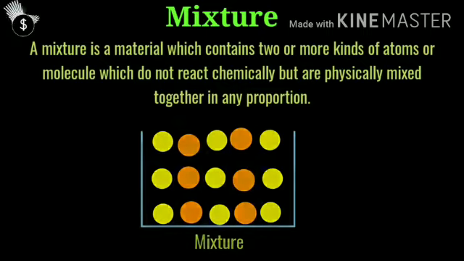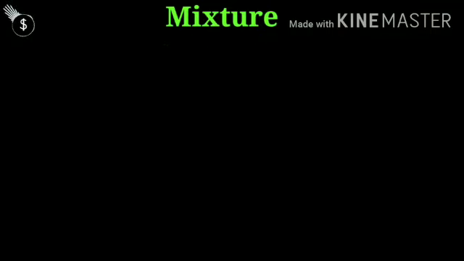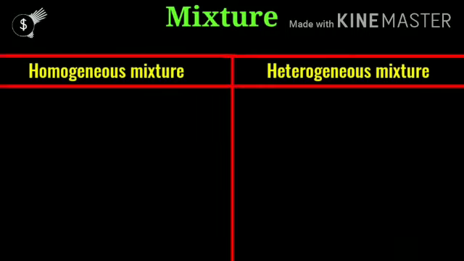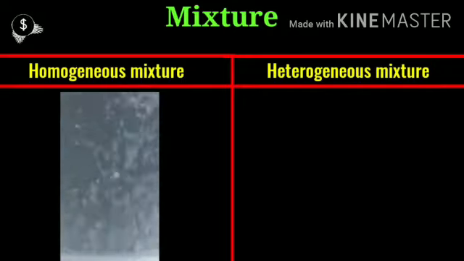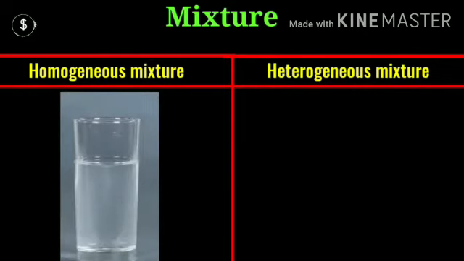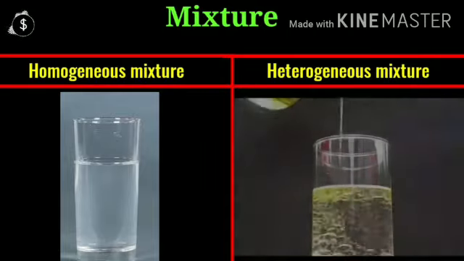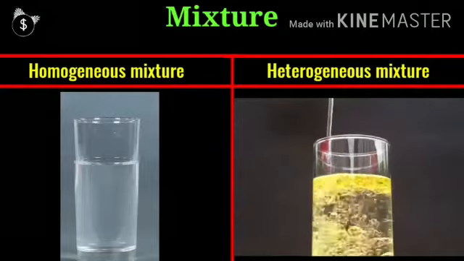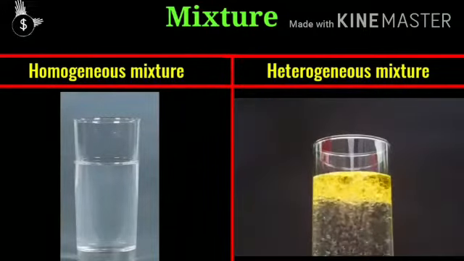A mixture is a material containing two or more elements or compounds that are in close contact and are mixed in any proportion. Mixtures are of two types, homogeneous mixtures and heterogeneous mixtures. Homogeneous mixtures are those mixtures in which the substances are mixed together very properly, meaning completely mixed. Such types of mixtures are called homogeneous mixtures, like sugar in water, which have uniform composition, in which no visible boundary is there.